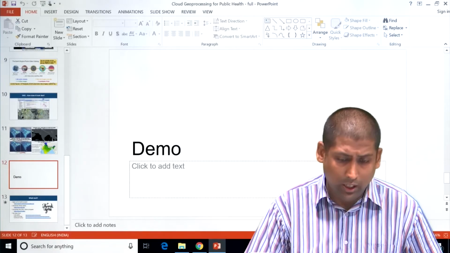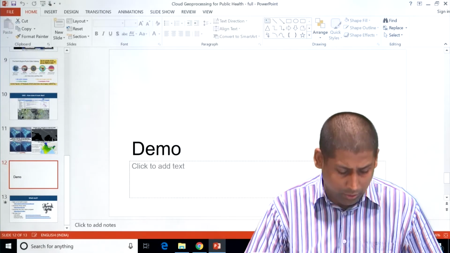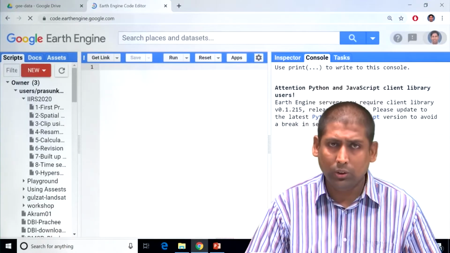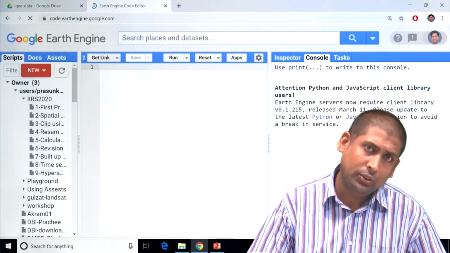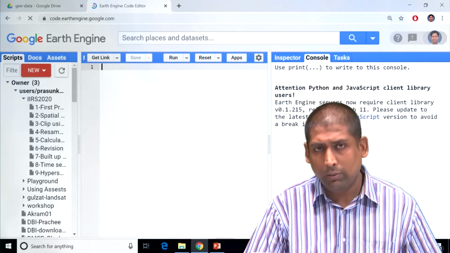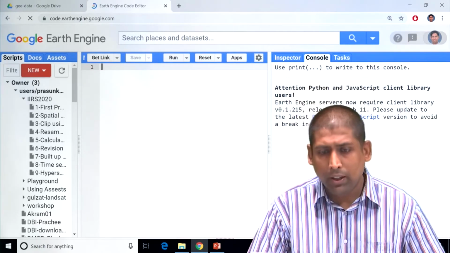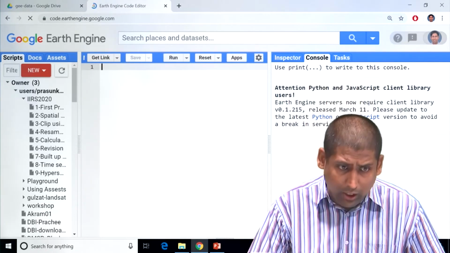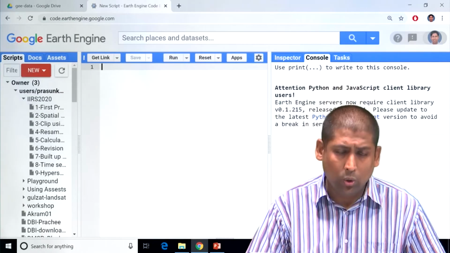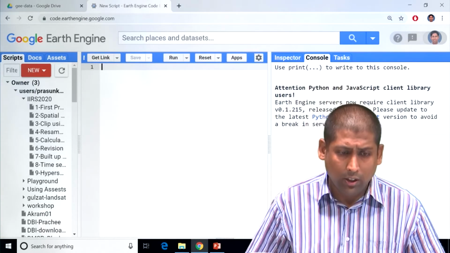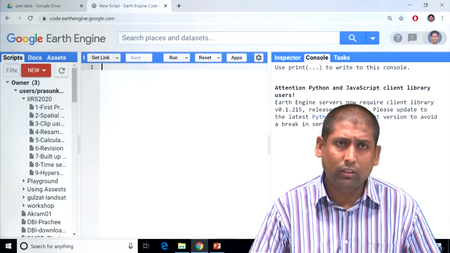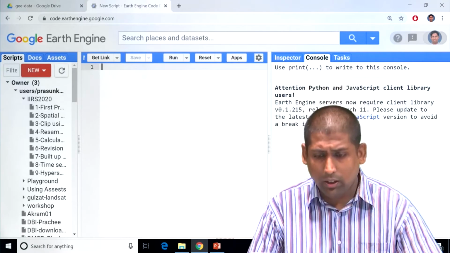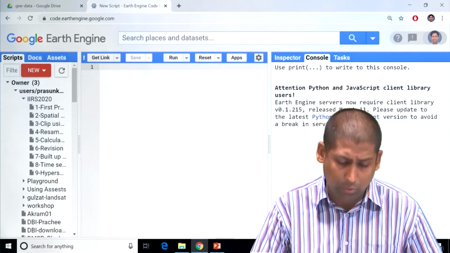Now let us dive directly into Earth Engine. You will first need to sign up into Earth Engine. I'll share a link with you at the end of this demonstration on where you can sign up. And once you sign up, you will need to go to this web page called code.earthengine.com, where you can type or run your programs and get your outputs.